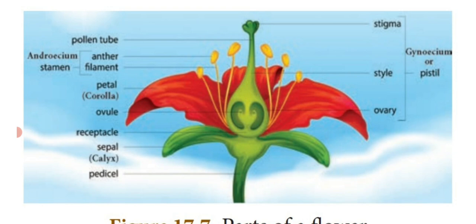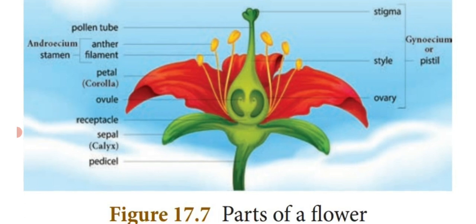Then the last whorl is gynoecium, the female sex organ, and also the fourth whorl, which consists of 3 parts. At the base, the oval shaped structure is known as ovary. Then both sides are joined to form a slender tubular structure known as style. Then at the tip they have a small cap-like structure known as stigma. These 3 only constitute the gynoecium, that is the female sex organ, otherwise known as pistil.